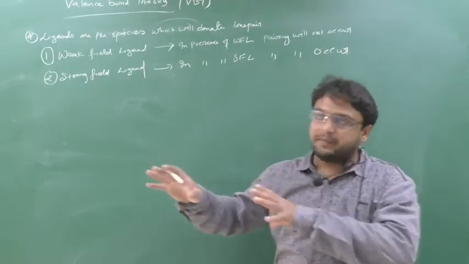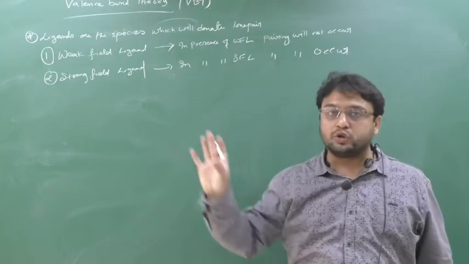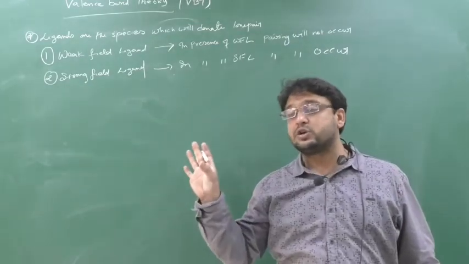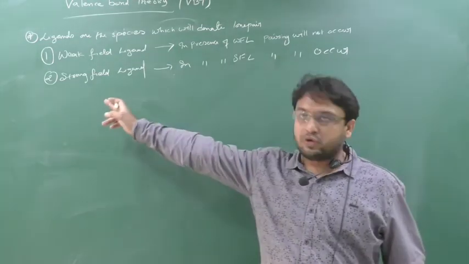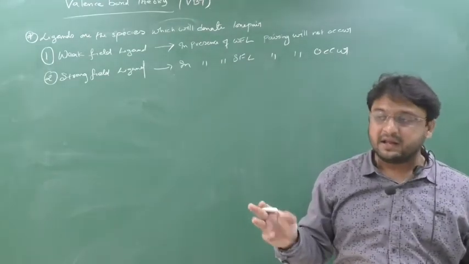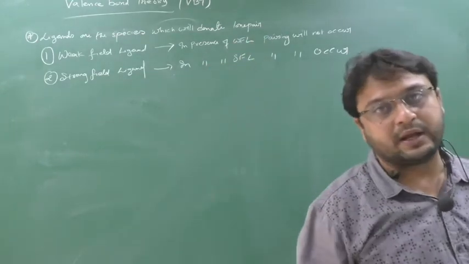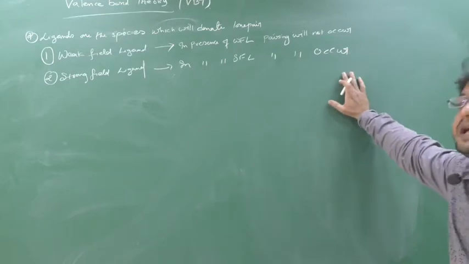So they have given a name to those ligands which can do the pairing of the metal. In the presence of those ligands where the metal can do the pairing, we say strong field ligand. And they have seen that there are certain ligands in whose presence the metal is not able to do the pairing, so we call that a weak field ligand. So this was classified based on experiment.